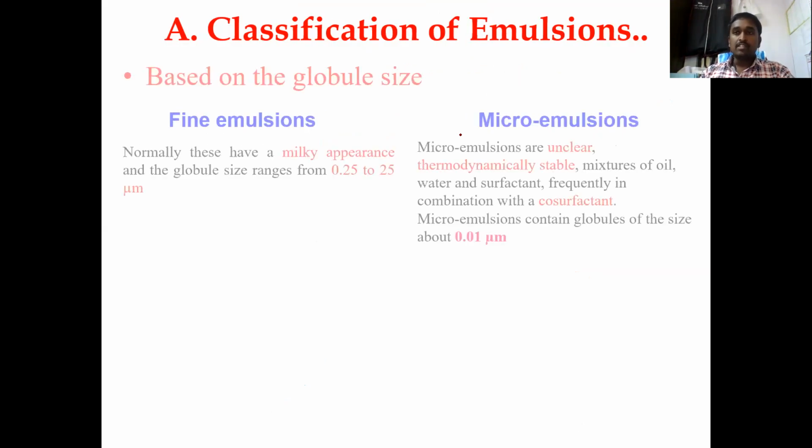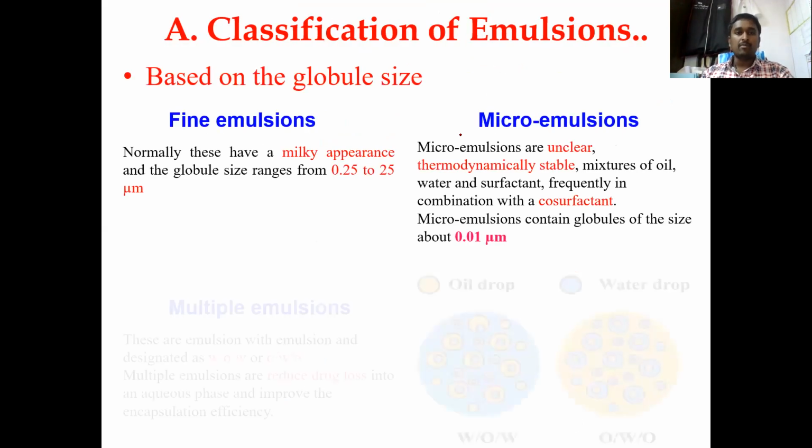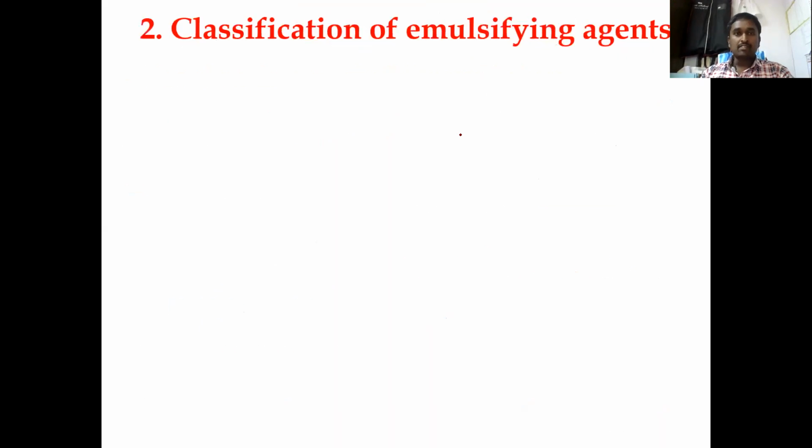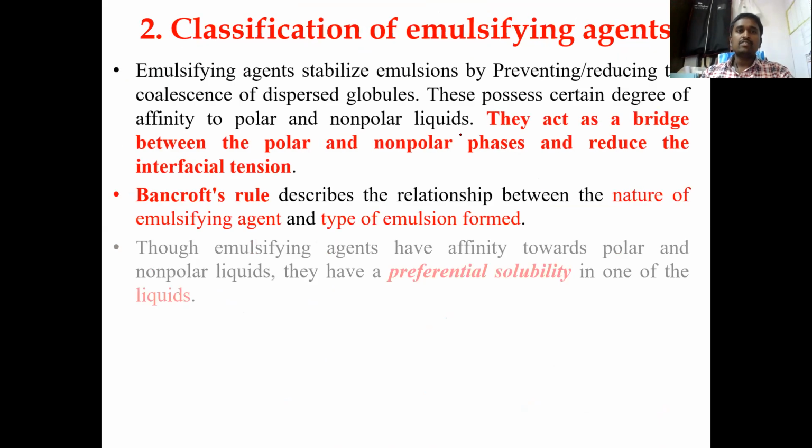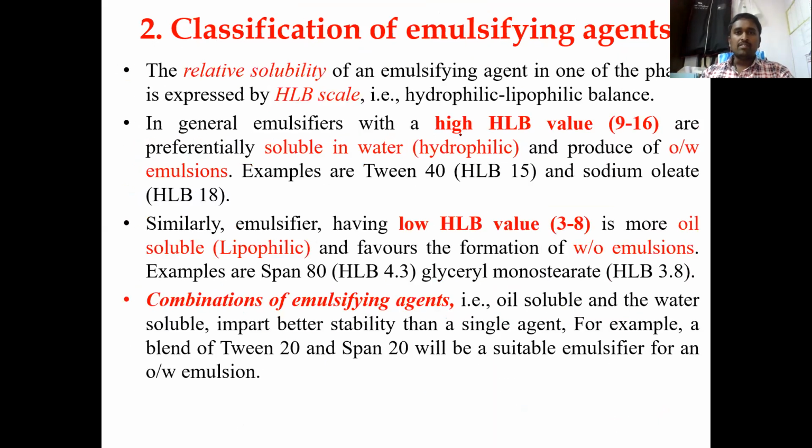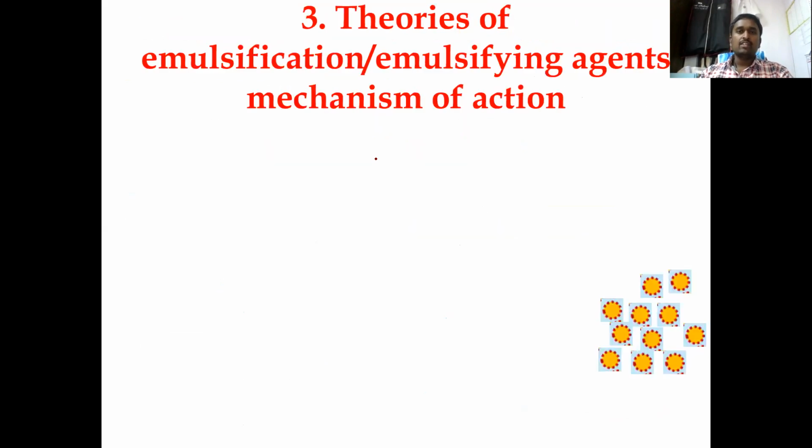Then based upon size, there are fine emulsions, microemulsions, and multiple emulsions. Then we have seen the classification of emulsifiers based upon HLB value, which is nothing but Bancroft's rule. The emulsification is done by lipophilic surfactants, hydrophilic surfactants, detergents, foaming agents, all these things based upon this classification. So let us come back to the theories of emulsification.